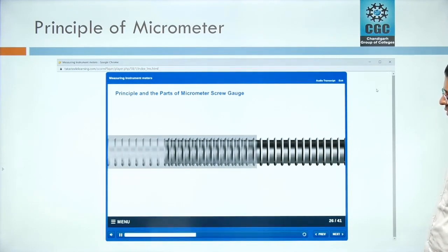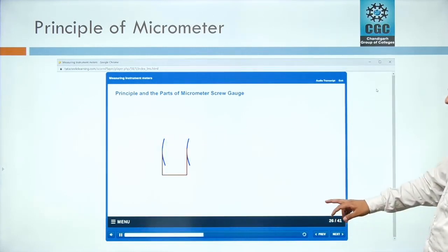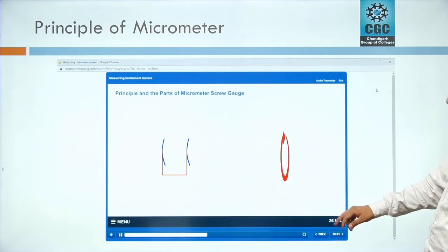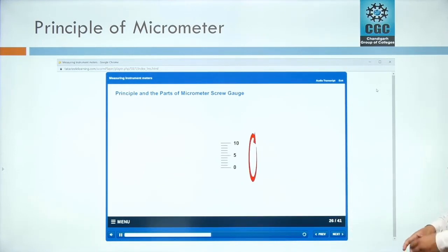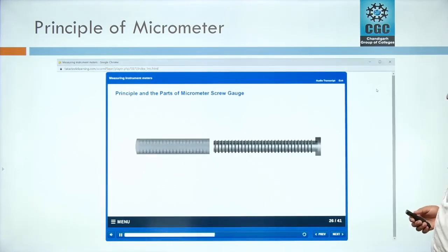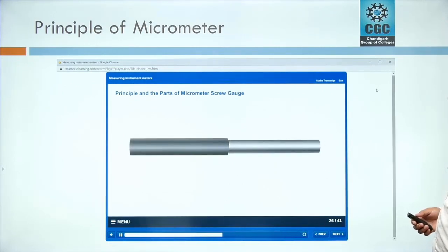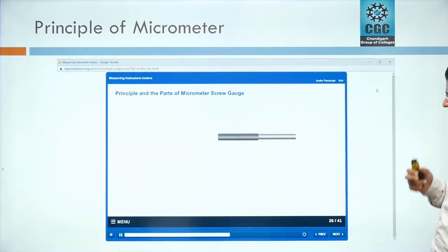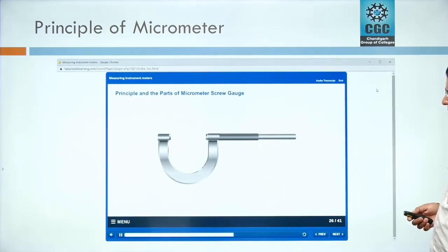Thus, the small linear distances moved by the screw are amplified into larger distances by the rotation of the screw. These rotations can be easily measured. Thus, the screw gauge is constructed in such a way that it incorporates the principle of the micrometer screw. In addition to the screw and the nut, a U-shaped frame is attached at one end of the nut. This nut is also called the sleeve and has readings on it.